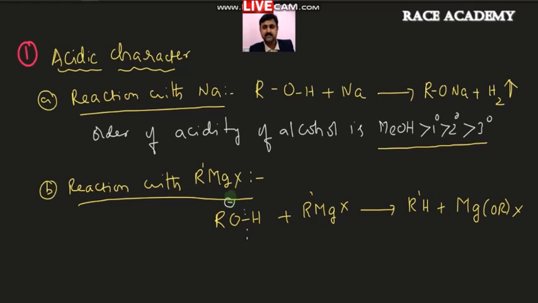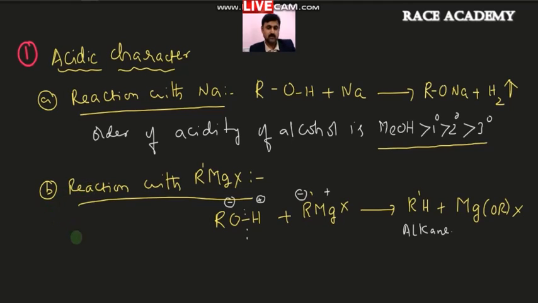The alkoxide group is attached to the magnesium part, and the alkyl part of the Grignard reagent goes along with the hydrogen. So it indicates that the alcohol hydrogen is exhibiting positive charge. A rapid reaction takes place, which indicates that this alcohol is a stronger acid in this reaction. So R'H formed here is called an alkane. Okay, in this way we can understand the acidic character of alcohols.